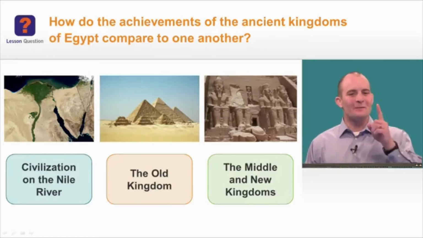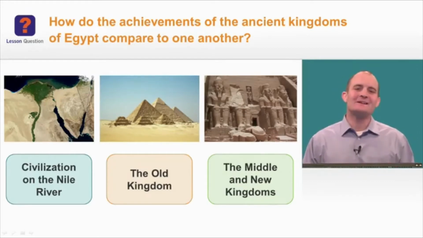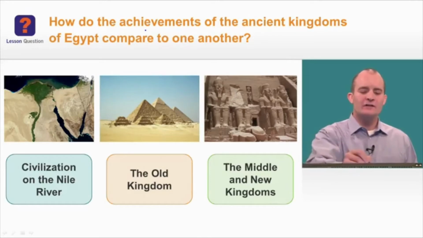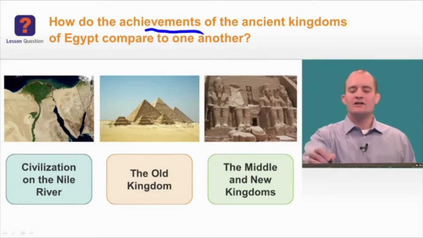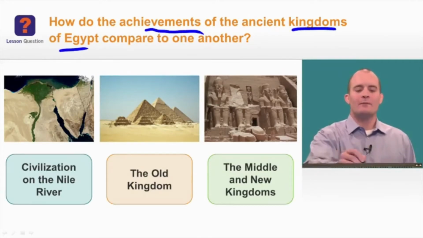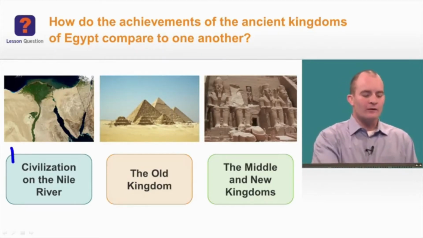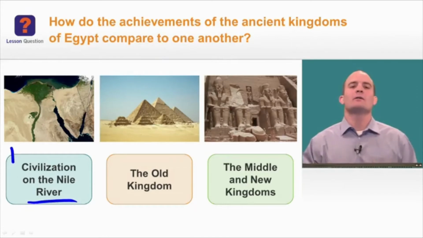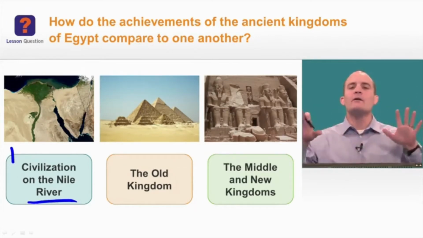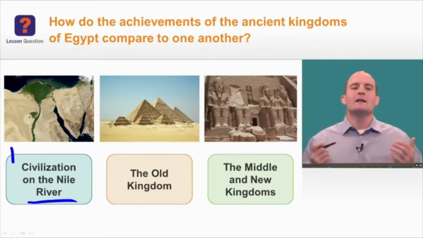You finished the first part of the lesson. Let's take a look at the lesson question, which is at the top of the screen. It says, how do the achievements of the ancient kingdoms of Egypt compare to one another? Now, recall in the first part we talked about civilization on the Nile River and how critical it was to live along the Nile. It was surrounded by deserts on either side, but the Nile River Valley allowed for the surplus of crops which were able to support great civilizations.